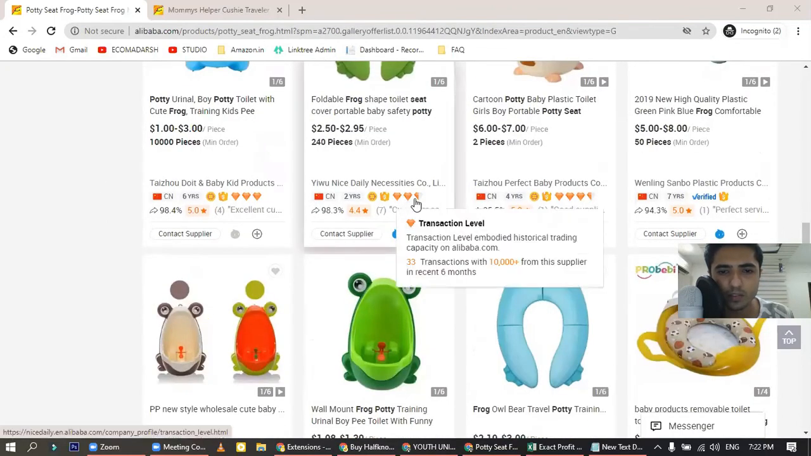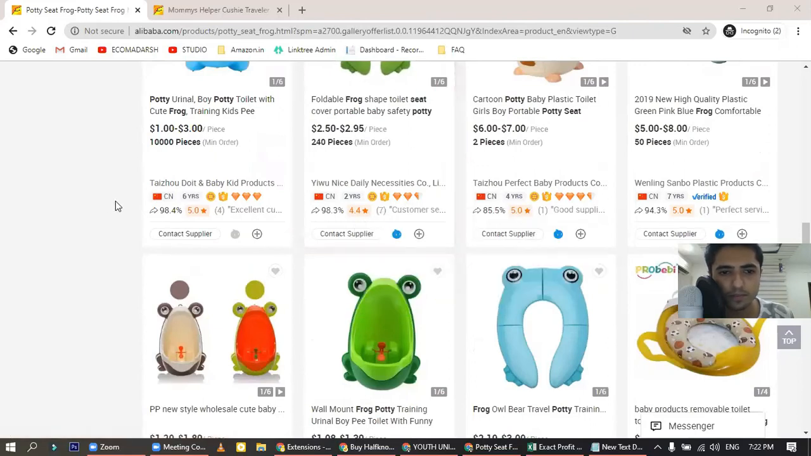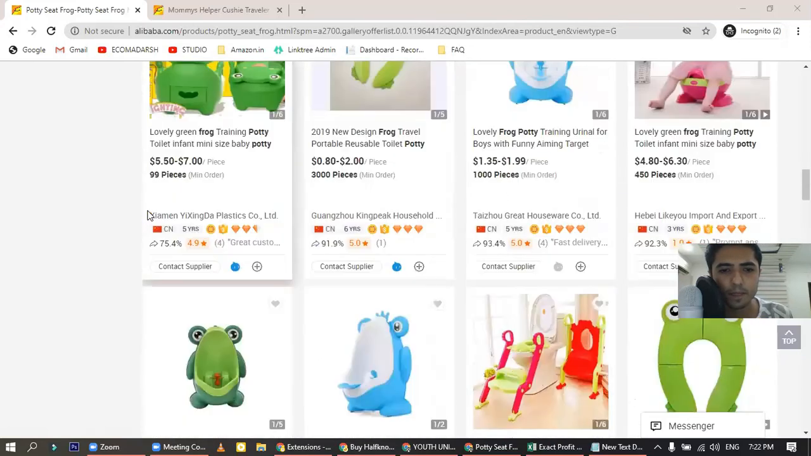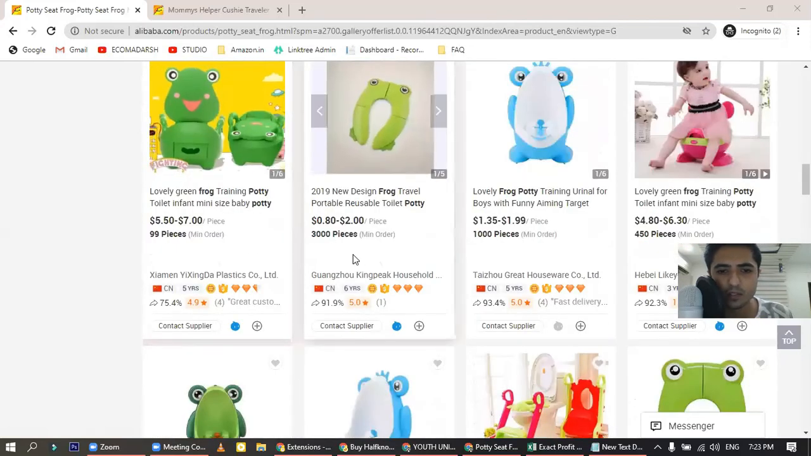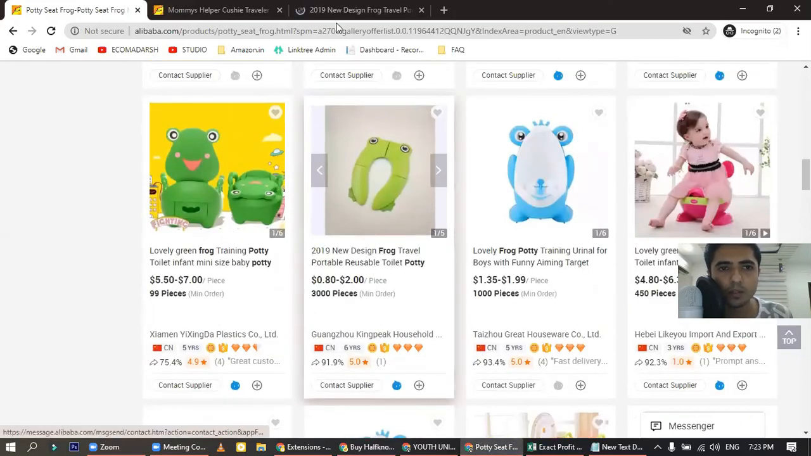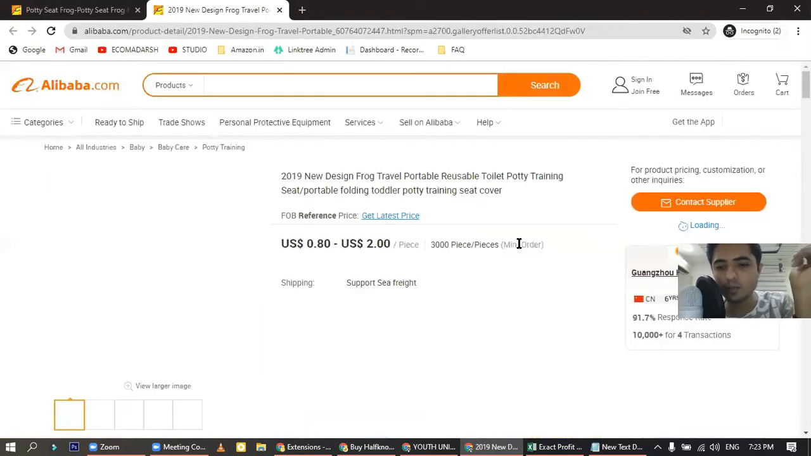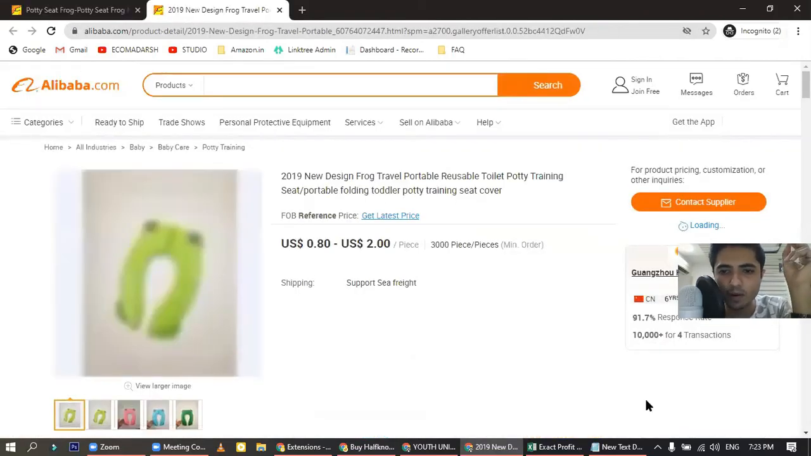Again, 2.5 diamonds and 4.4 stars, 7 reviews, 93%, 98.3% response. Okay, this seems a good supplier to me. So what we will do is we'll open it. Okay, now you never buy directly from Alibaba.